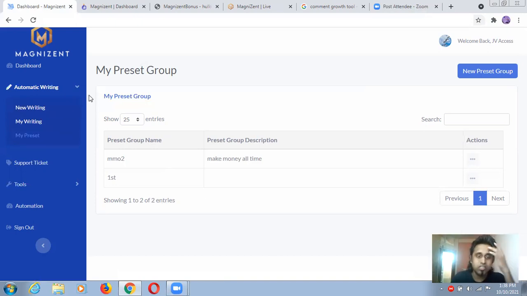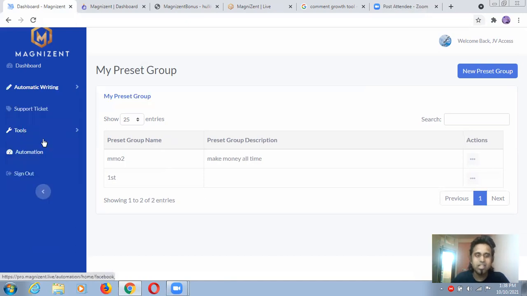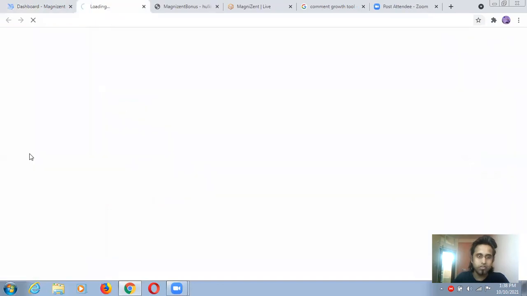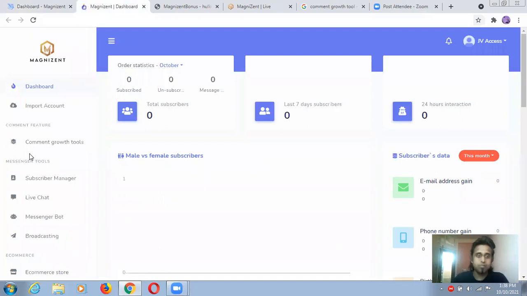Okay, guys. So this is for completely writing and all. So this is tools. Okay, this is only inset profile and all. So guys, I'm just right now clicking on this automation. Okay, I'm just closing this in front of you. And again, I'm clicking on this so that we will move to another dashboard to see some automation related to Facebook, because Facebook is the biggest social media still. Okay, and still people are active on that.